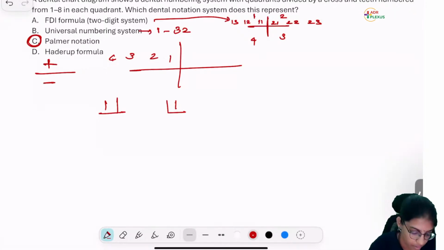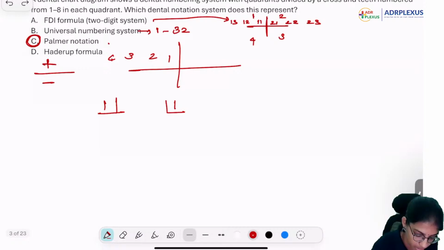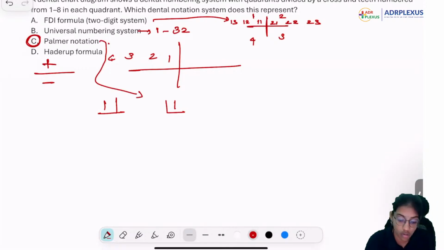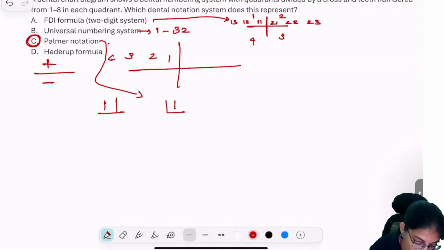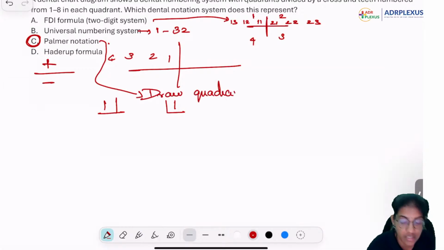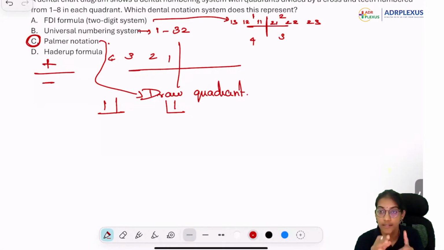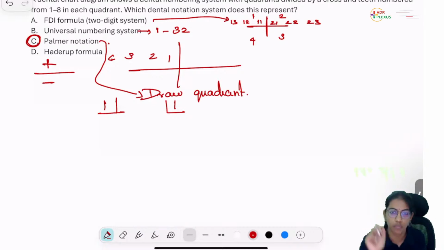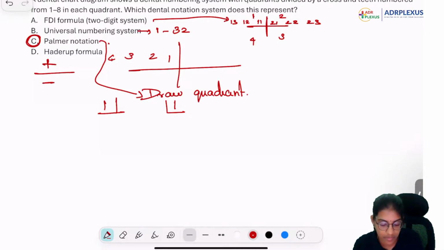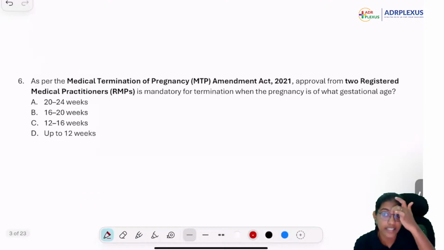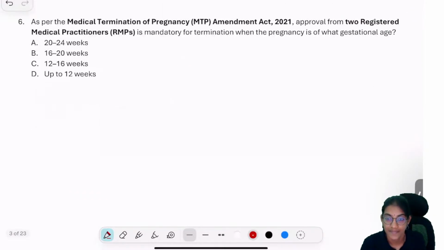We have then our universal method. Palmar notation is where we do like this. It's giving numbers and then you draw the numbers, draw quadrants. It has become famous now with the introduction of the electronic medical records, right? So now people can draw and click and that becomes the easier part. Okay, the next one. It's a comparatively very easy question. Yes, next one.